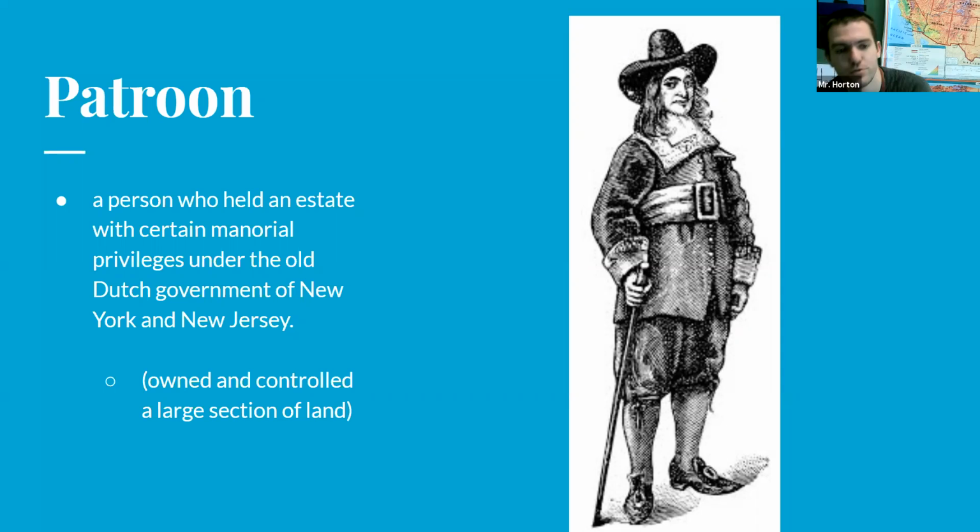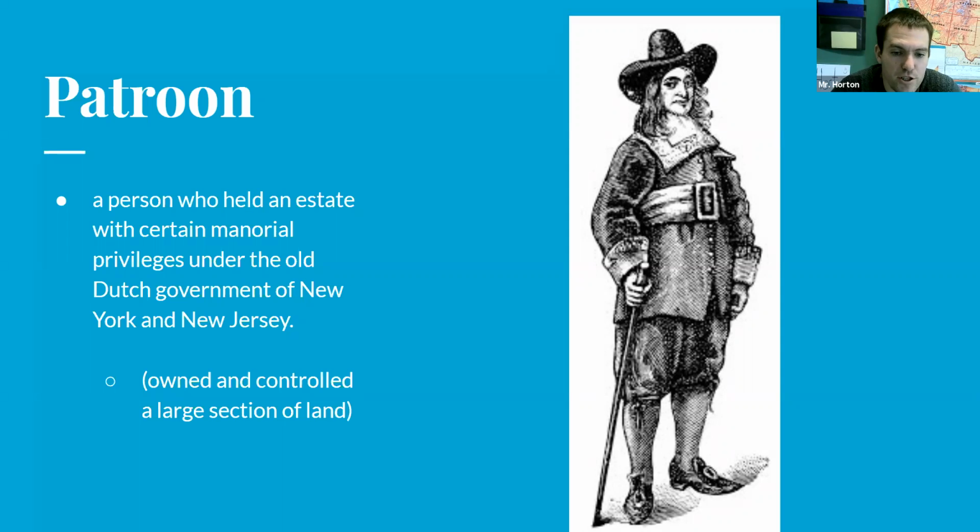You find patroon and match it up with the definition that says a person who held an estate with certain manorial privileges under the old Dutch government of New York and New Jersey. So match this up for number 1 on your Showit.